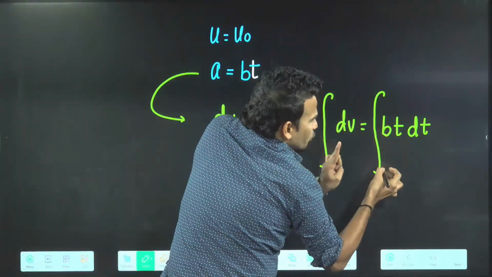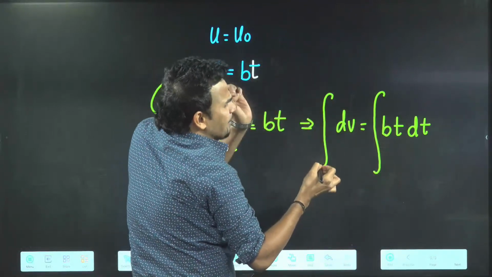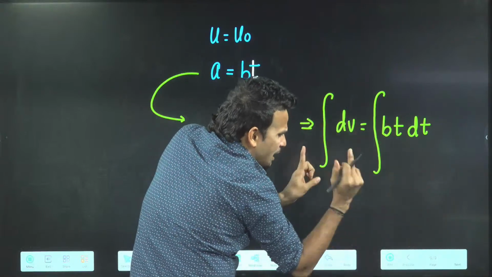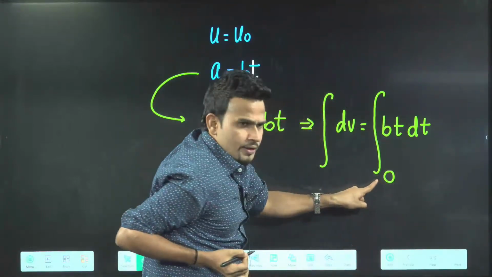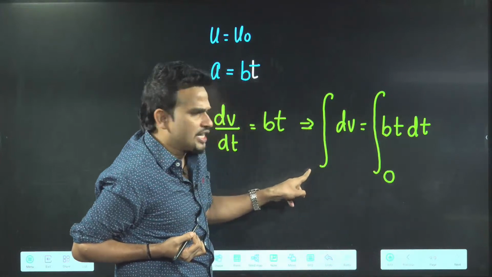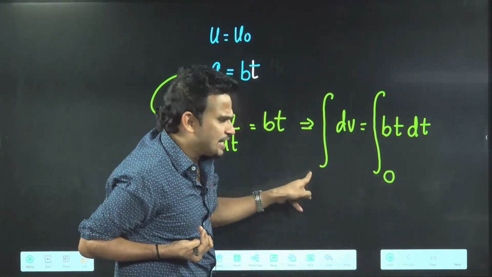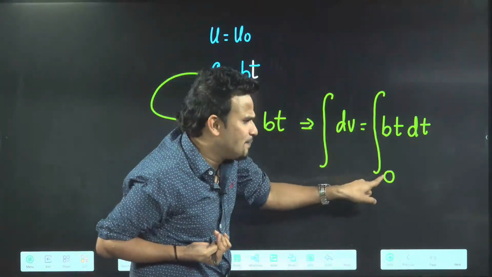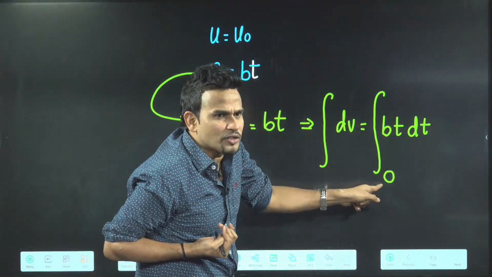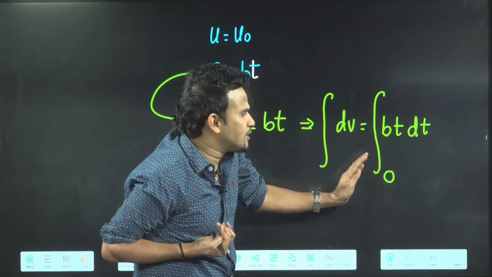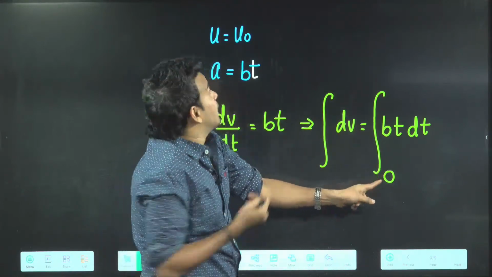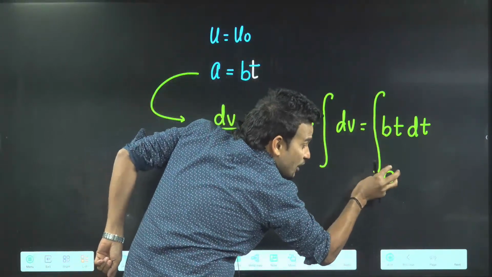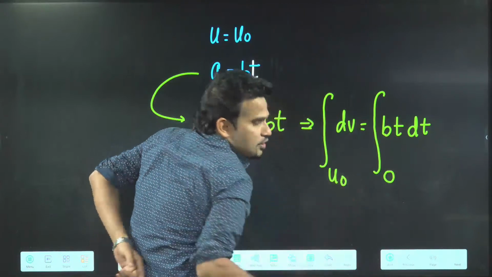At any time t, we have to start from t equal to 0. What is the initial velocity here? If time is 0, what is the initial velocity? Simultaneously you have to put the limits. Time is 0 to t. What is the initial velocity? Given u naught, not 0. Both will not be 0. At t equal to 0, initial velocity is u naught.